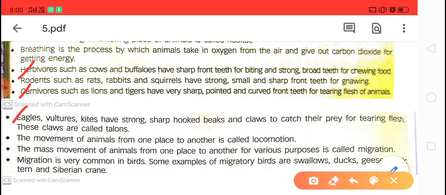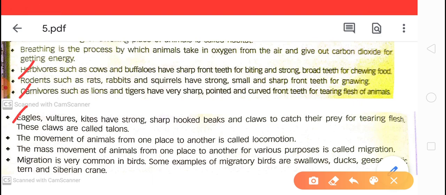And the birds like eagle, vulture, kites have strong, sharp, hooked beak and claws to catch prey for tearing flesh. And these claws are called talons. Eagle, vulture, kites have strong, sharp and hooked beak and claws to catch their prey for tearing flesh, and that claws are called talons.